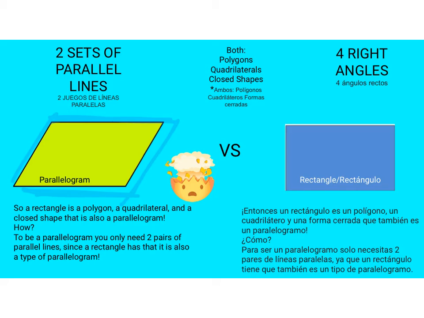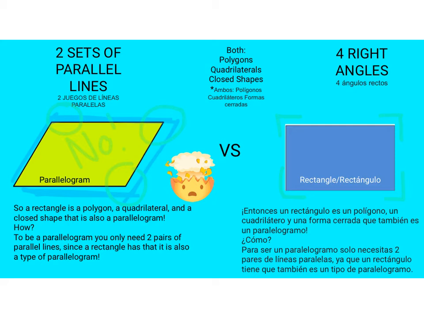Now, to be a rectangle, I have to have 4 right angles. And we showed this on the last slide, that a rectangle does indeed have 4 right angles. Each of the corners looks like the letter L. Now, let's see if any of these are one or the other. So, this parallelogram, does it have L-shaped corners? No. Since it doesn't have L-shaped corners, it is not a rectangle.